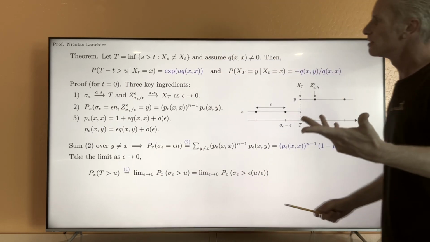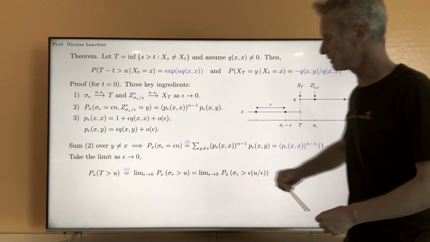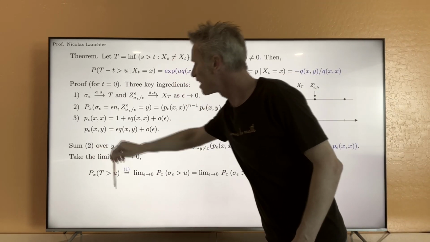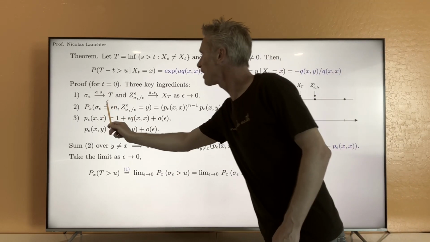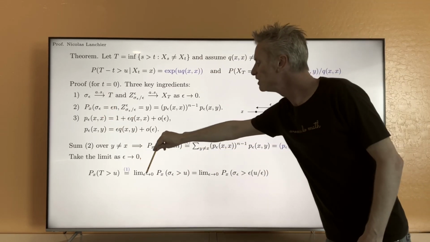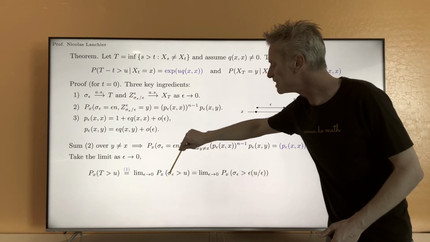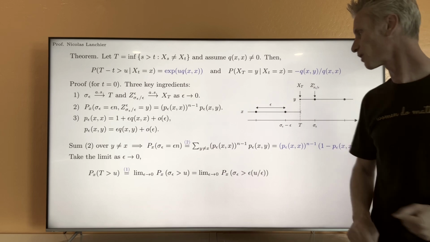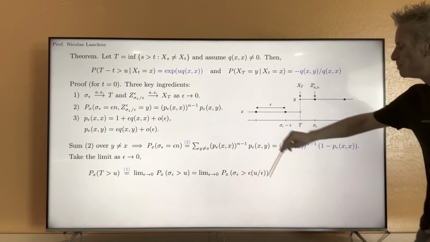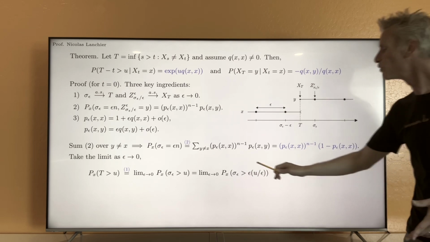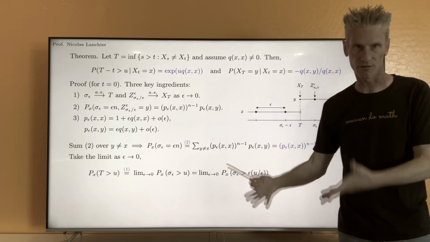And so using this convergence almost surely, you can deduce that the probability that t is larger than u, by point number 1, especially this part here, is equal to the limit when epsilon goes to 0 of the same probability, but this time sigma epsilon larger than u. Okay? And I'm just going to write u as epsilon times u over epsilon to underline the fact that sigma epsilon in fact is a multiple of epsilon.